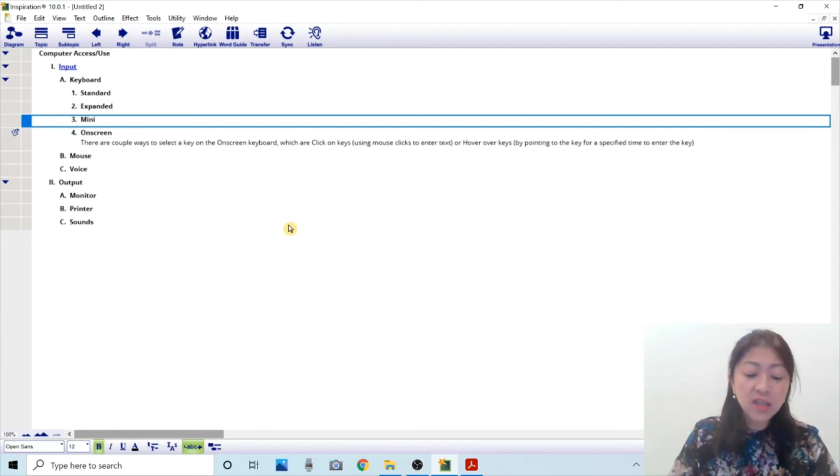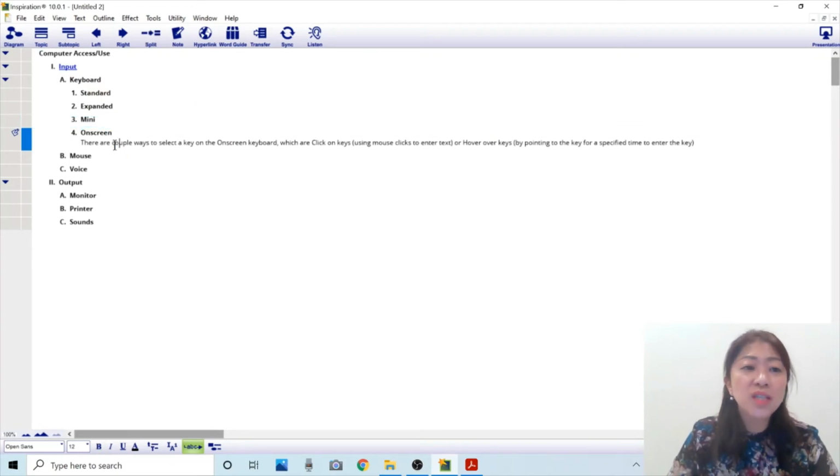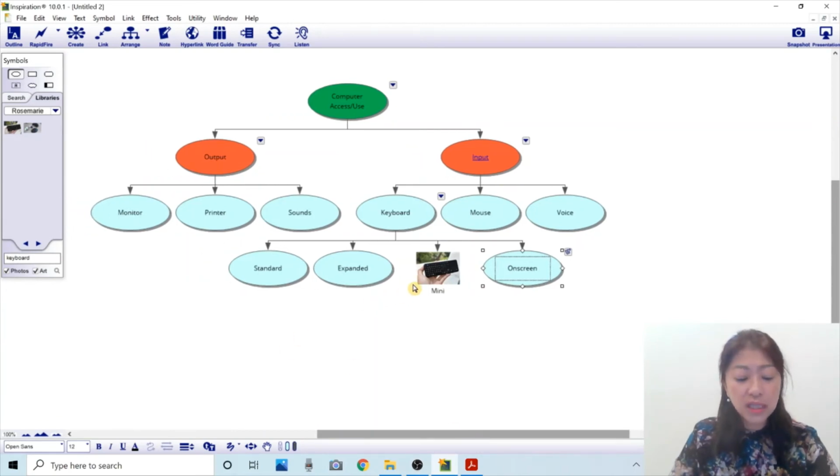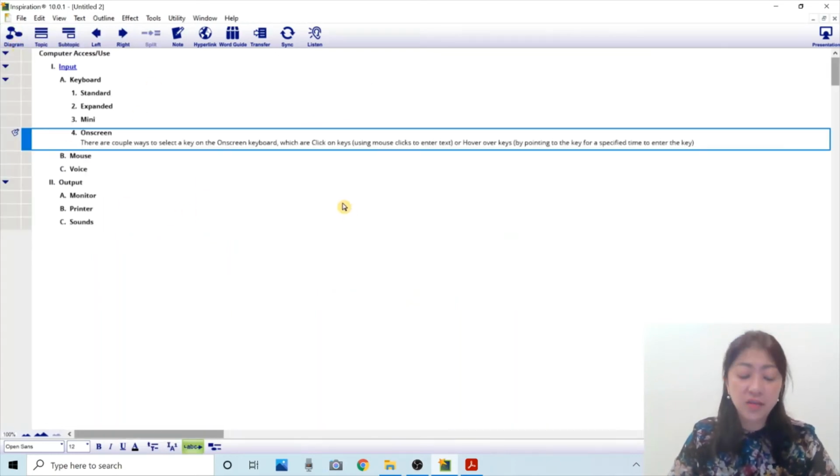And even in this view, I can make changes. I can still add a topic or subtopic. You can also see the notes that I've added in the diagram. So you can see everything in here, but as an outline view. And then again, if you click this diagram button, it switches back to the diagram view. So you can easily switch between the diagram view and the outline view by clicking this button.